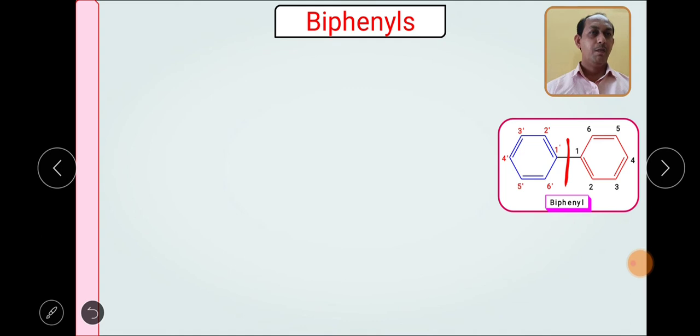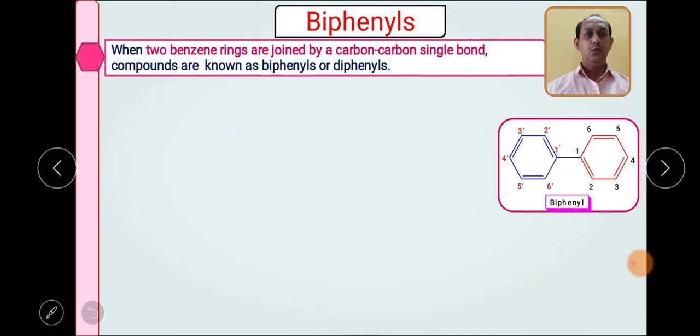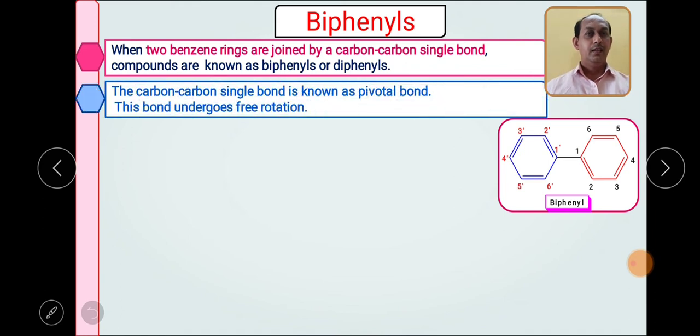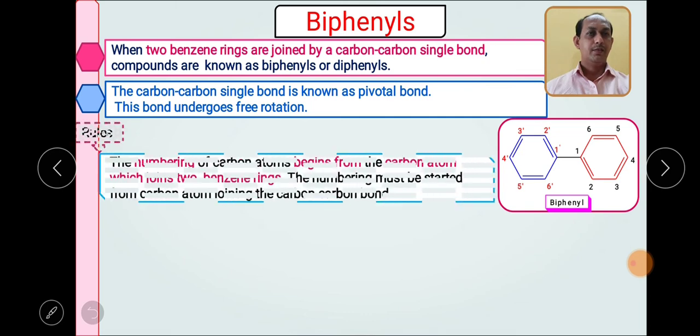So what is the name? Biphenyl. This particular bond is pivotal. Pivotal means it can easily rotate, so these rings can flip into other planes also. Biphenyls contain two benzene rings joined by a carbon-carbon single bond, and such compounds are called biphenyl or diphenyl. You have to remember this bond is pivotal, so it undergoes very free rotation.